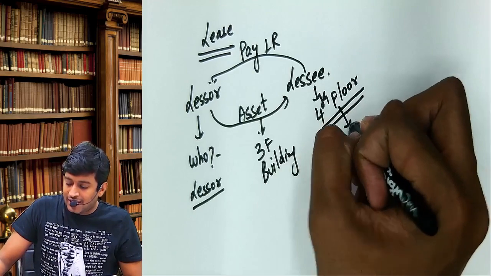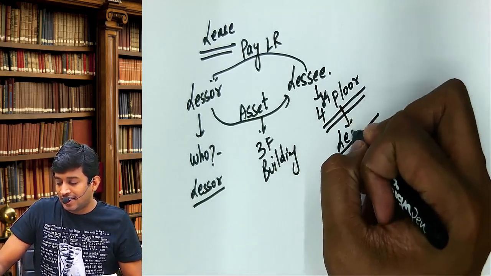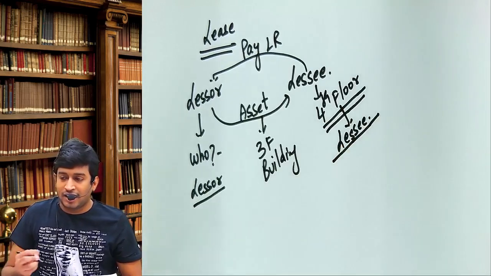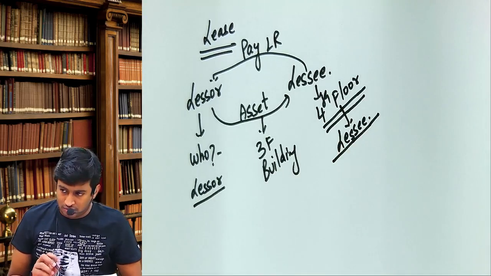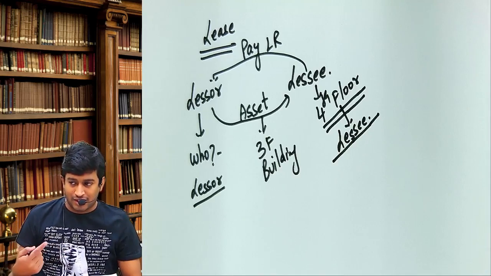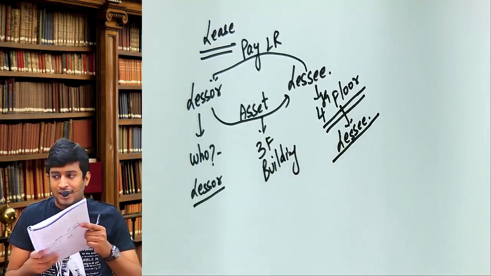Now who can claim depreciation on the 4th floor? The answer is the lessee can claim. We already covered this when we covered depreciation in case of lease. Do you remember this point? Now let's continue the problem.